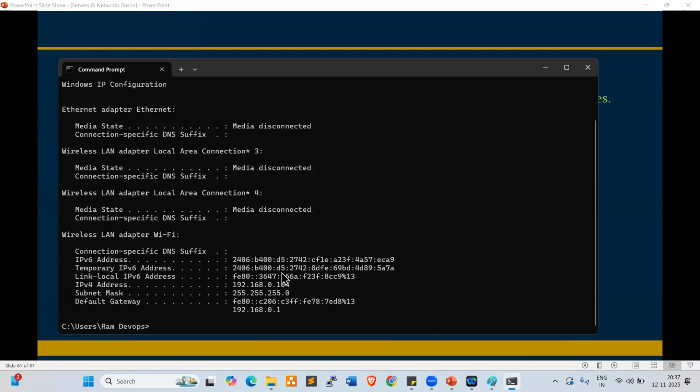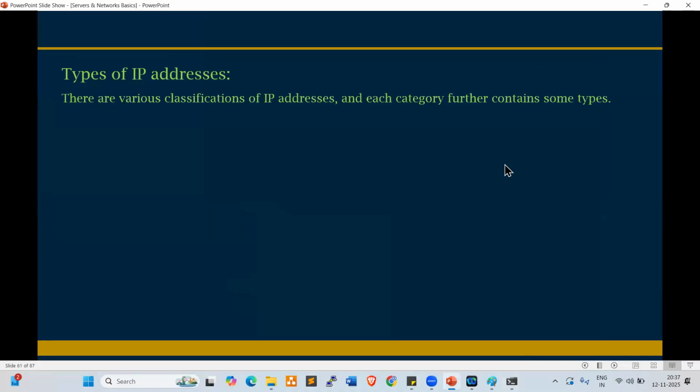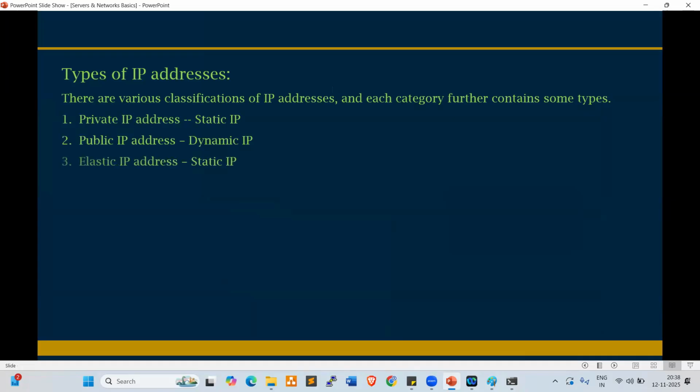My laptop also has one IP. This IP is mainly for network communication, a network IP. But on the cloud side, we have three IP addresses. What are those? Private IP address, public IP address, and also elastic IP address. Every cloud server has three IPs.